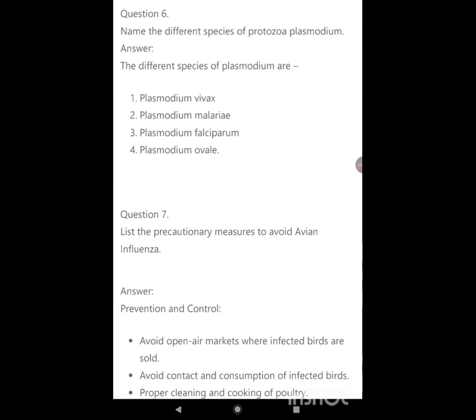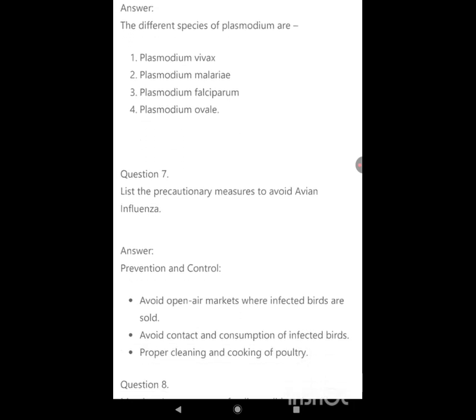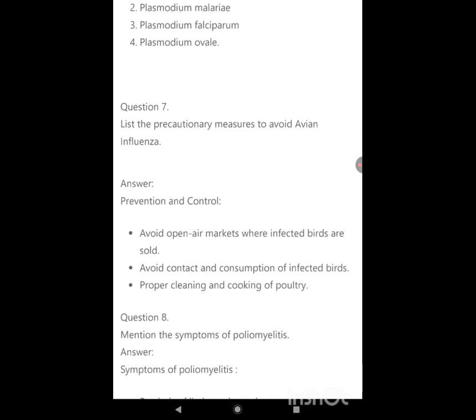Name the different species of Protozoa Plasmodium. The different species of Plasmodium are Plasmodium vivax, Plasmodium malariae, Plasmodium falciparum, Plasmodium ovale. List the precautionary measures to avoid avian influenza. Prevention and control: avoid open air markets where infected birds are sold. Avoid contact and consumption of infected birds. Proper cleaning and cooking of poultry.